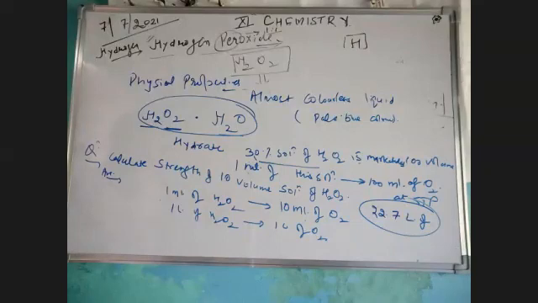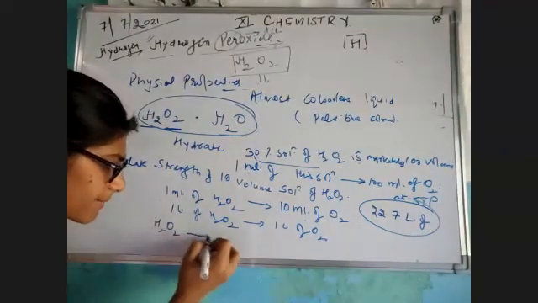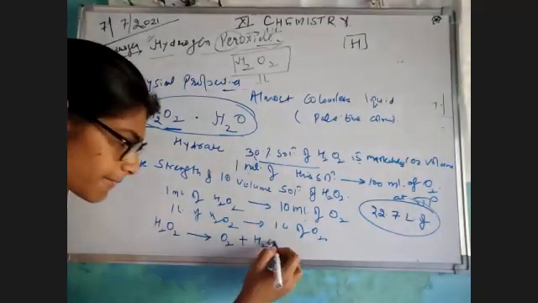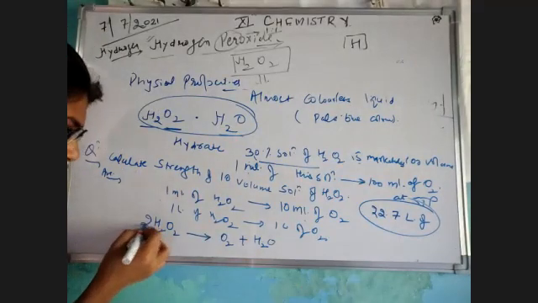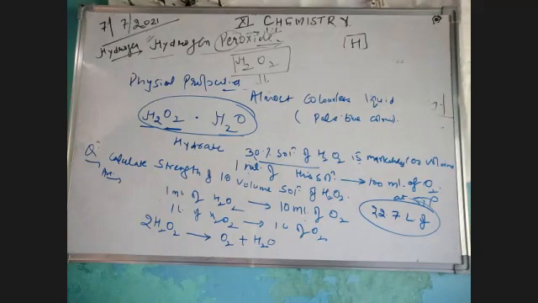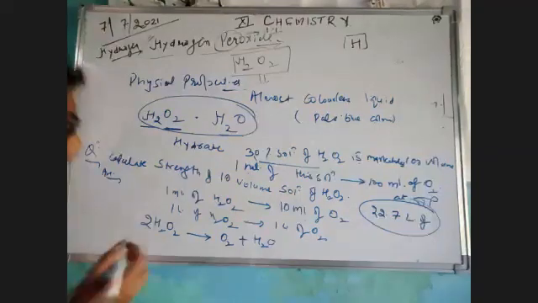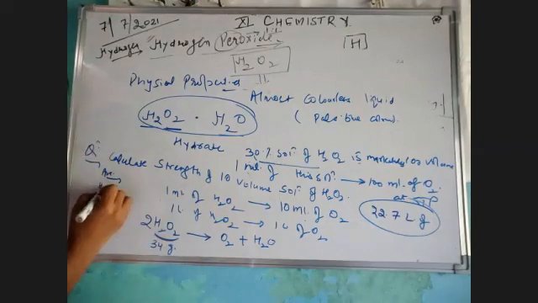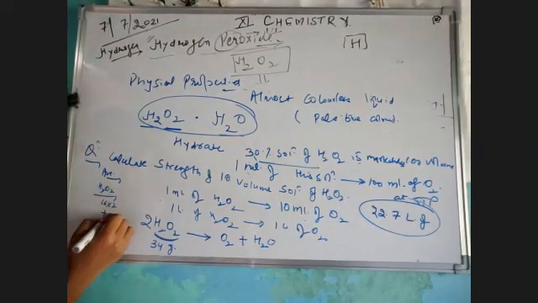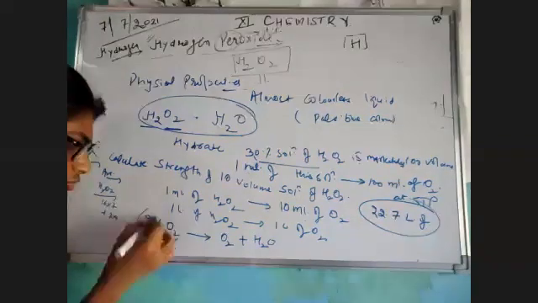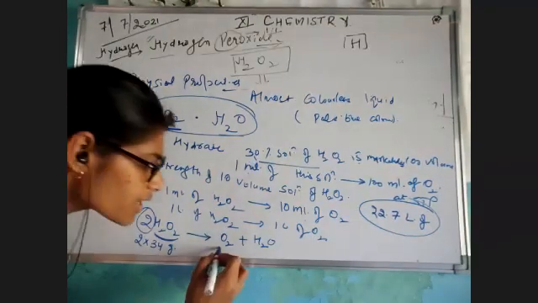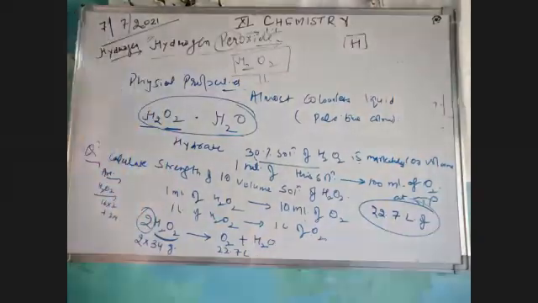We are saying that H2O2 is decomposing into oxygen plus H2, sorry, water. And if I'm balancing my reaction, it would be 2 moles of H2O2 will give you O2 plus water. Okay. Now, the point here is H2O2, that means 34 grams. If I'm talking about H2O2, this is your 16 multiplied by 2 plus 2 into 1, 34 grams. और अगर हमारे पास 2 मोल दे रखे हैं, that means 2 into 34 grams will give you 22.7 लीटर, जो कि हमारा स्टैंडर्ड वॉल्यूम.